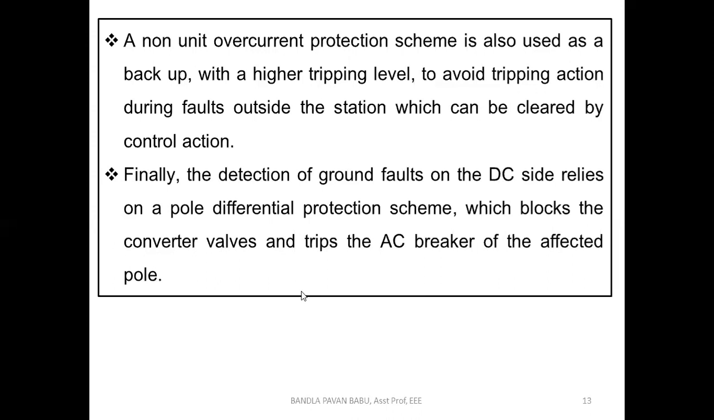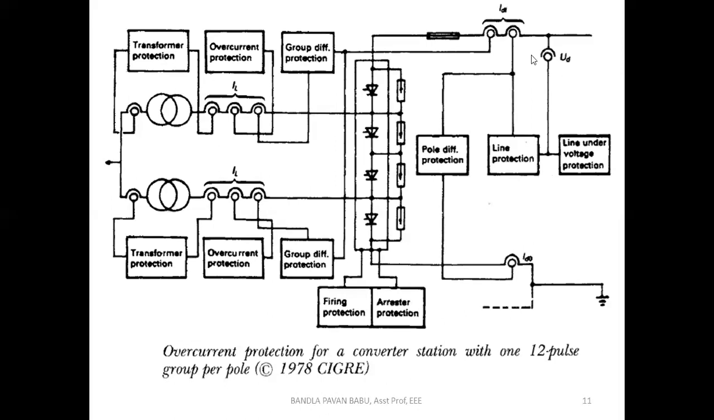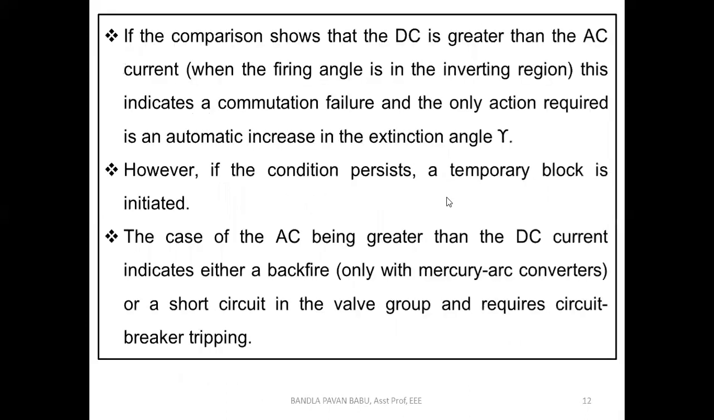The detection of ground faults on the DC side relies on the pole differential protection scheme. So look here: if any short circuit or DC line fault occurs, with the help of this pole differential protection we are going to avoid the damage, so that the entire HVDC is protected.